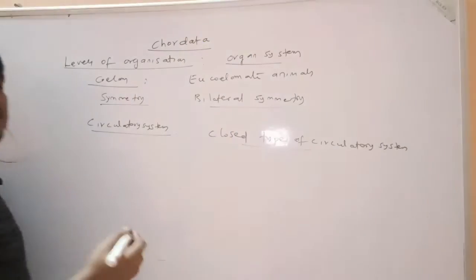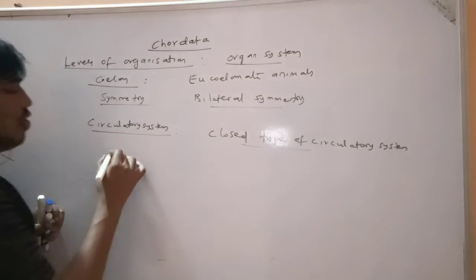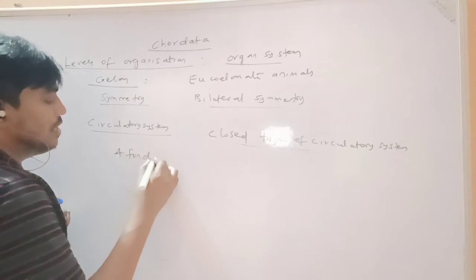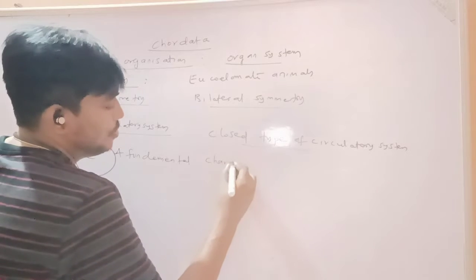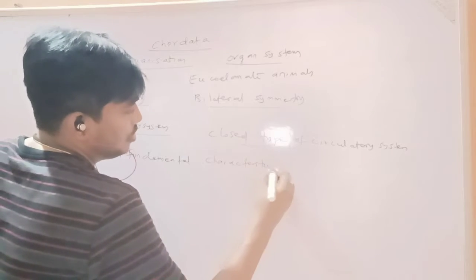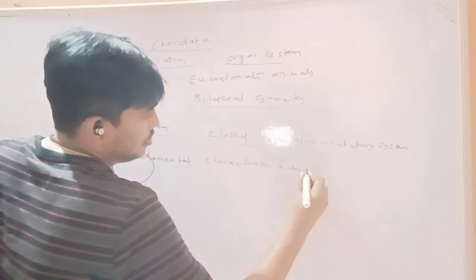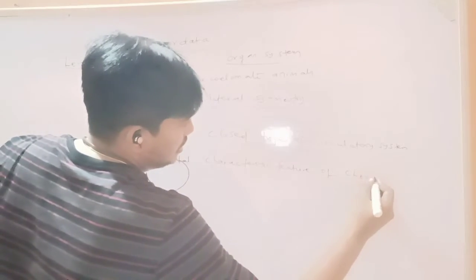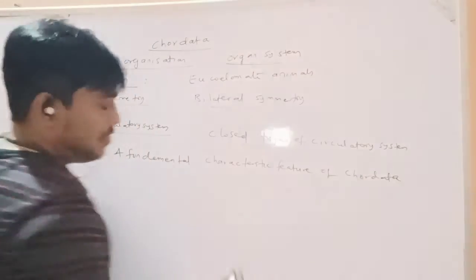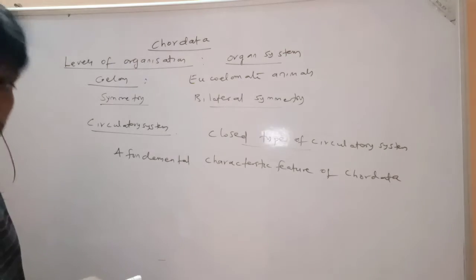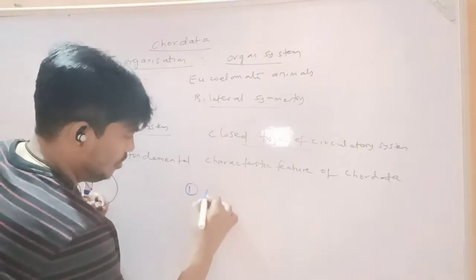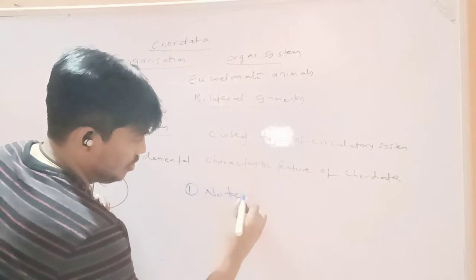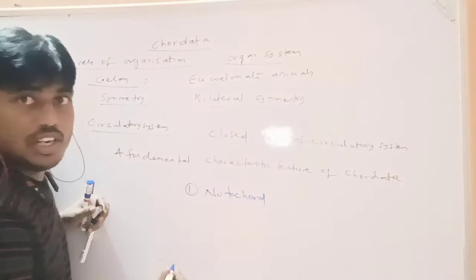Next, the fundamental characteristic features of Chordata. First one, notochord.